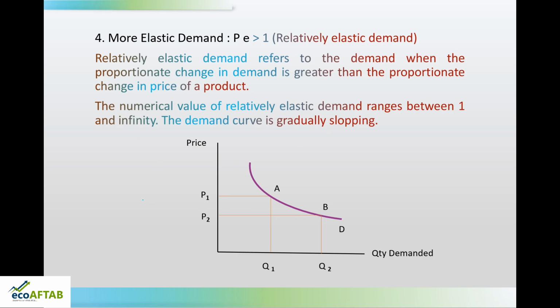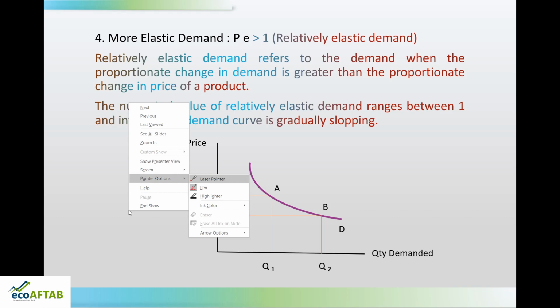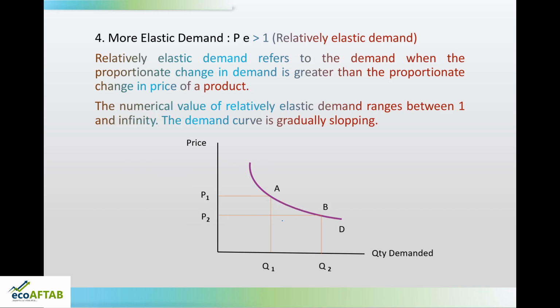Without going into the details of mathematics, here you can see the price has changed by this amount. So, this is our delta P. And what is the change in quantity? The change in quantity is this much, that is delta Q. Just by looking at the graph, you can see that the change in quantity is more than the change in price.